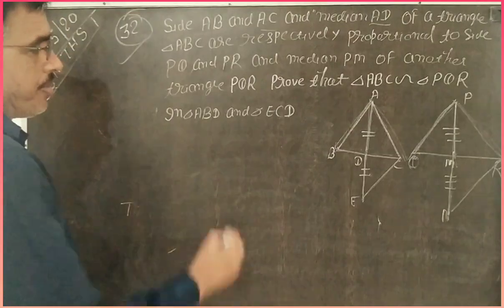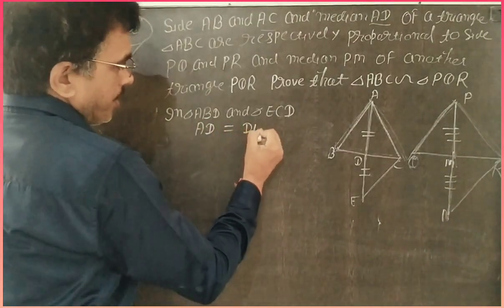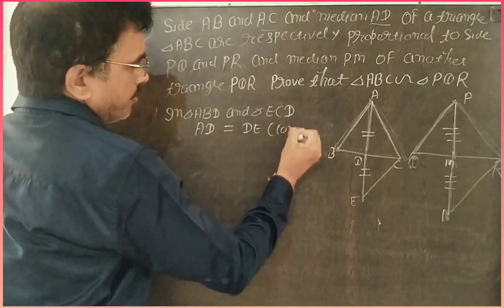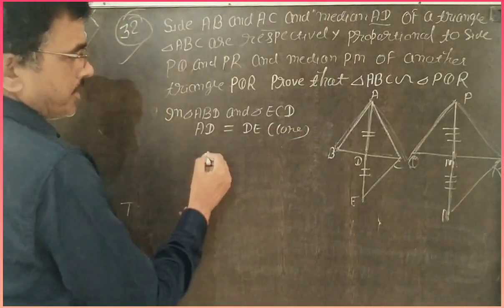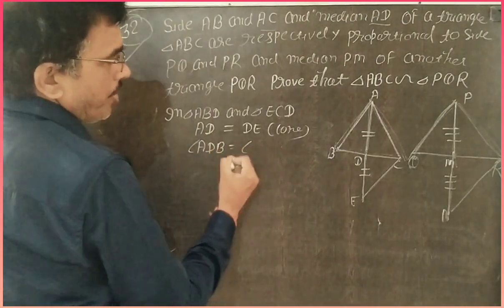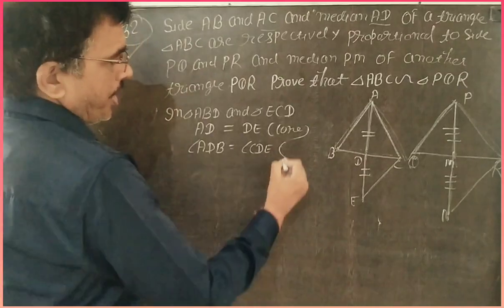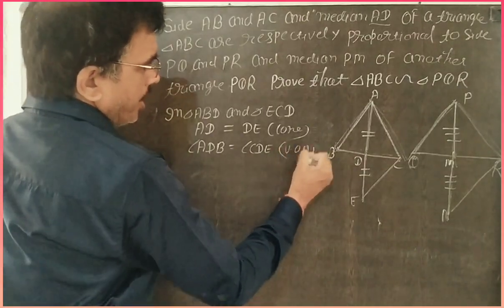What is the relation between them? First, write AD is equal to DE, from the construction. Next, angle ADB is equal to angle EDC, because it is a vertically opposite angle.